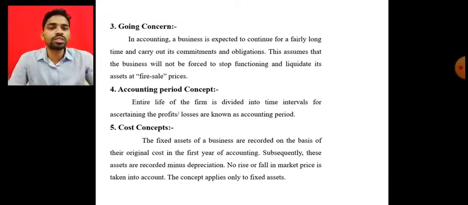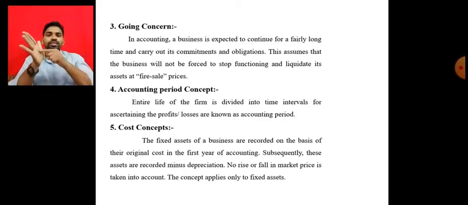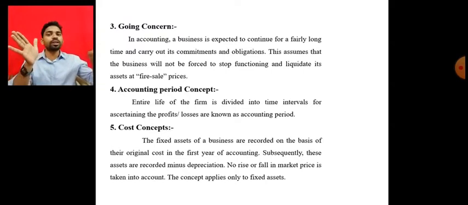So now how does it come? When the business starts, the business will continue year by year. Since it goes on year by year, we cannot know whether the business is making a profit or a loss.